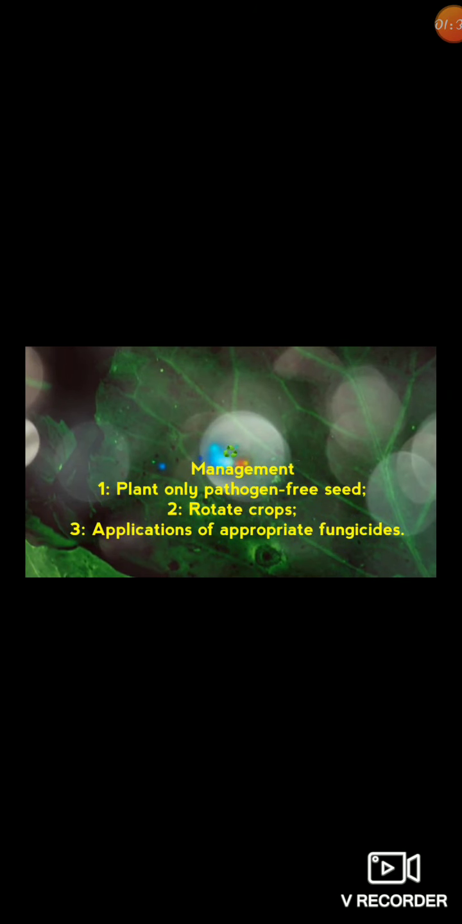Now we will discuss the control and management of this disease. To prevent the disease, we can follow several steps, such as using an appropriate fungicide that is effective against the class of Alternaria. Other than that, we can also choose a variety that is genetically resistant to this fungus or has a gene that protects the crop from this disease.